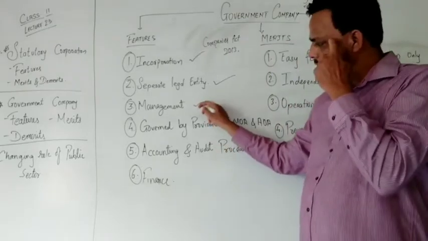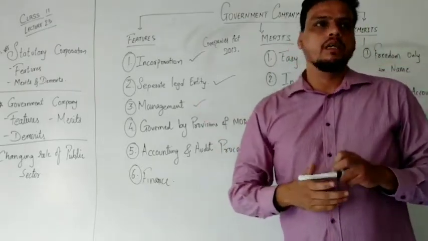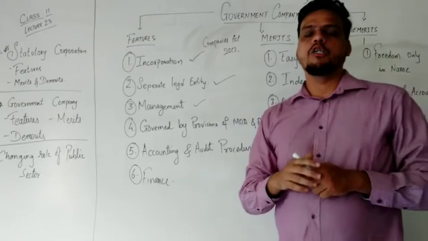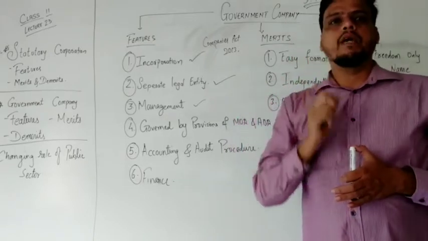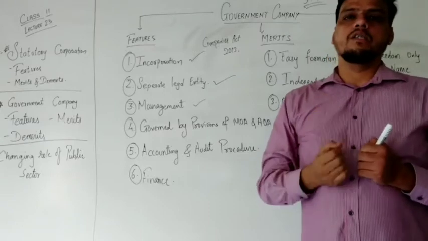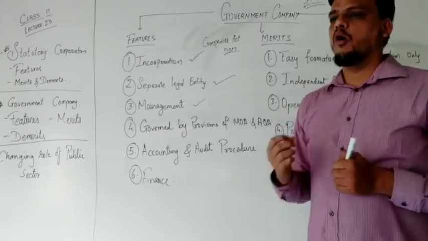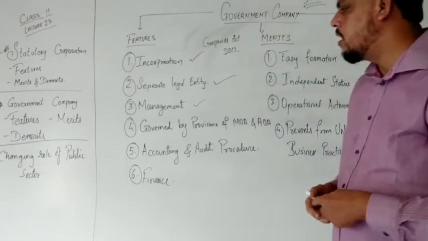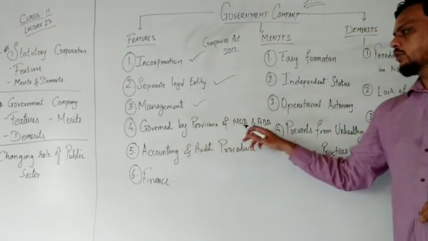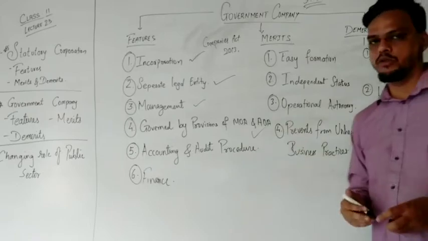Now, management. What about management? Here, the government manages according to the Companies Act 2013 because it is a public limited company. All the decisions, all the management and all the controlling are conducted by government officials. What about being governed by the provisions of the memorandum and articles of association?